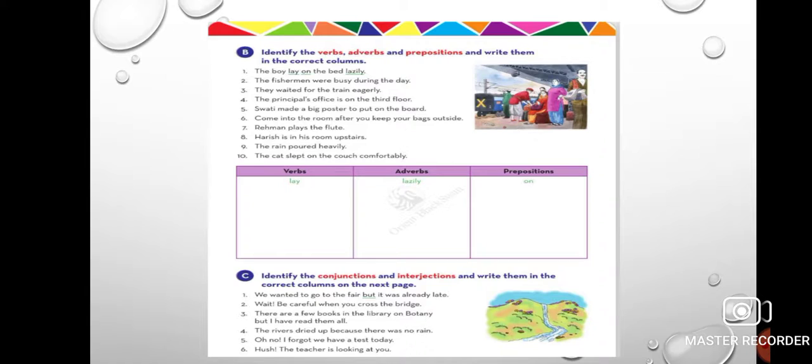Now see, here you have to find conjunctions and interjections. Remember, interjection is the word that is before an exclamation mark, and conjunction is the word that joins two words or two sentences, like but. Then wait is an interjection, but is again a conjunction, then here because is a conjunction, then oh no is an interjection, hush is an interjection.